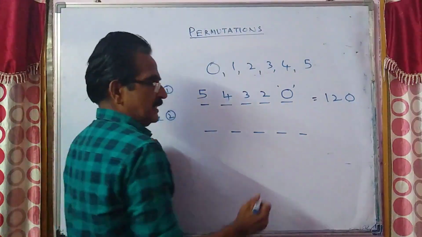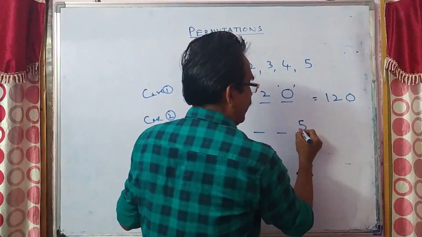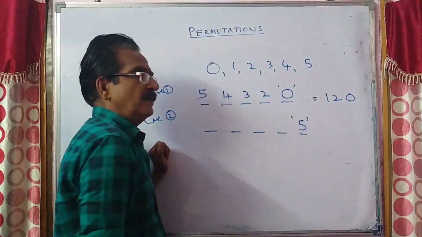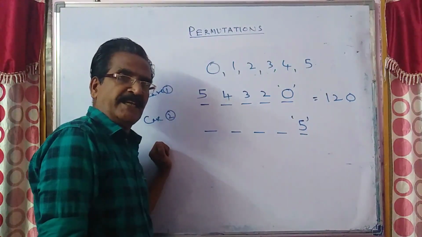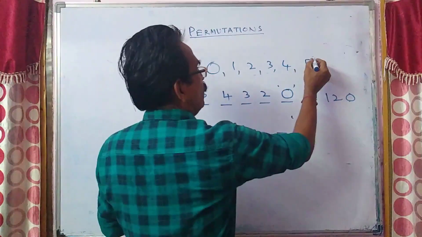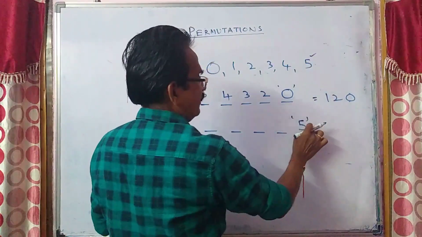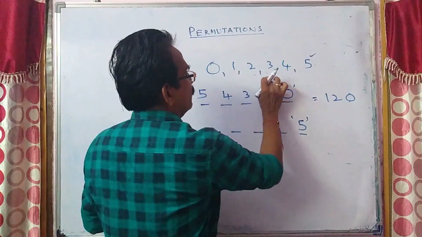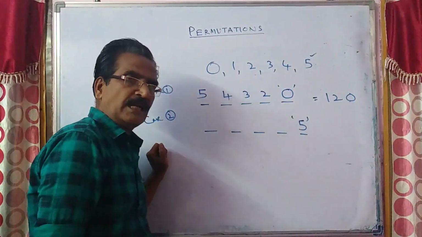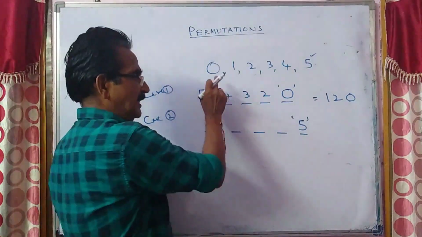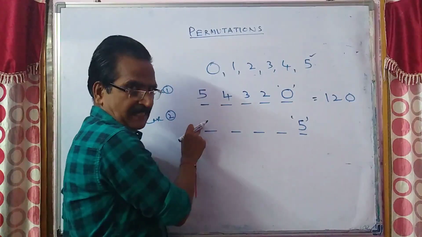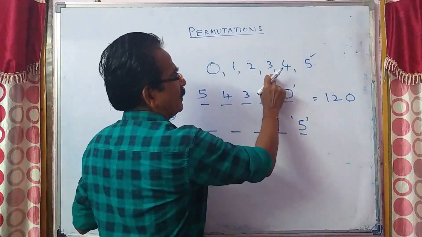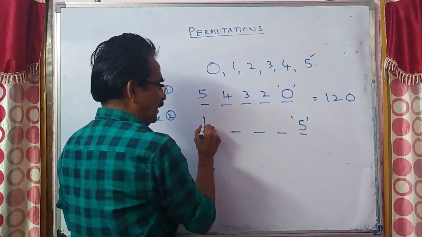Now let us place 5 in the units place. So 5 is gone. 5 is filled in the units place. Now we are left with 5 digits, but 0 cannot be placed in the first place. Only out of these 4 digits we have to fill the first blank.